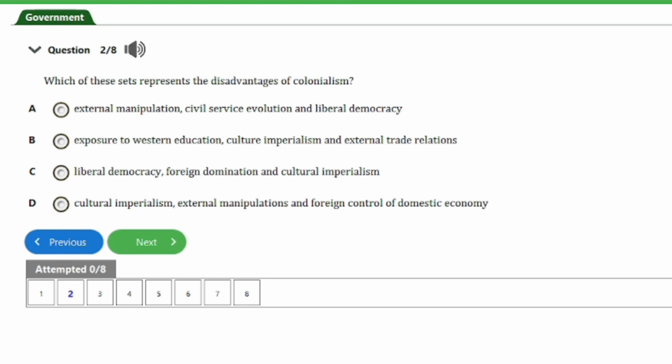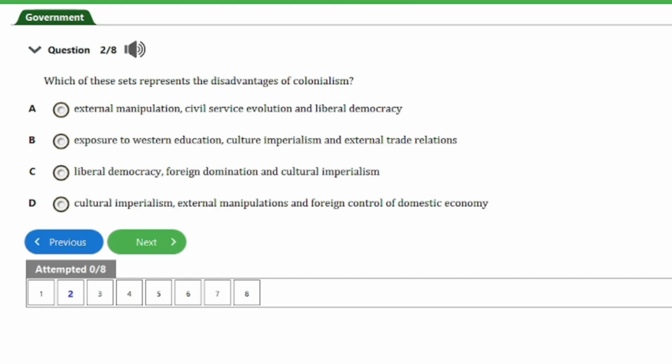The next question we have here is question number 2. Which of these sets represents the disadvantages of colonialism? A. External manipulation, civil service evolution, and liberal democracy. B. Exposure to Western education, cultural imperialism, and external trade relations.